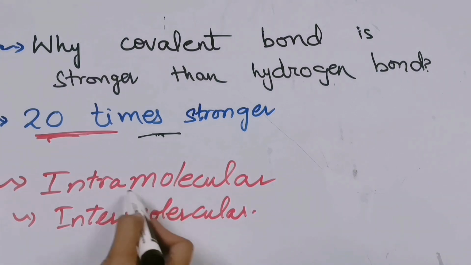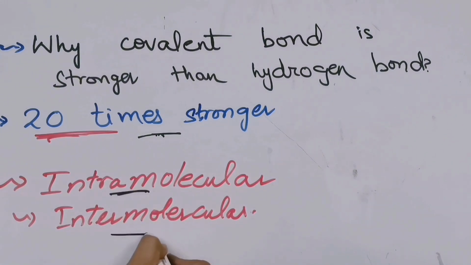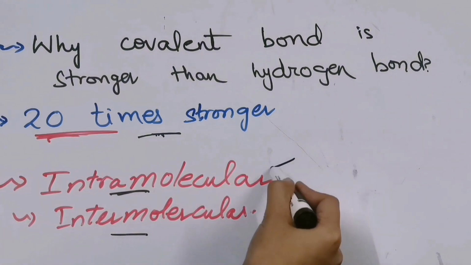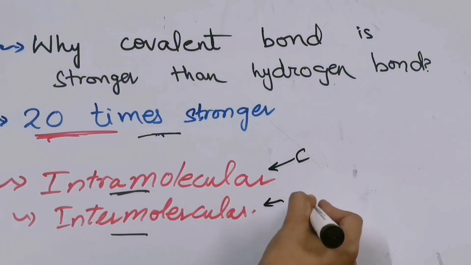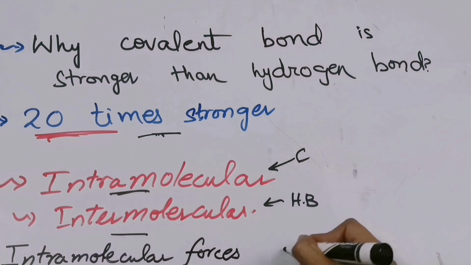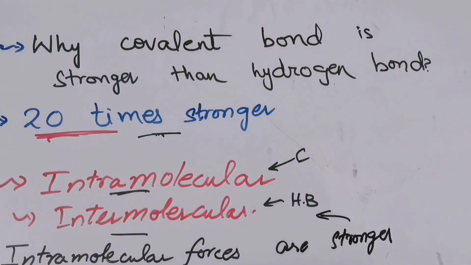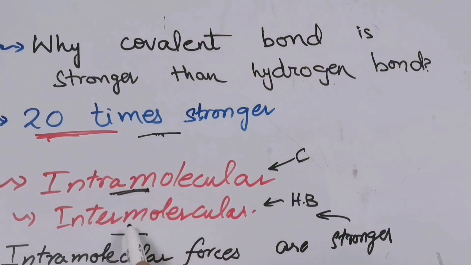See over here, we have two types of forces, that is intramolecular and the other is intermolecular force. The covalent bond is intramolecular and the hydrogen bond is intermolecular force. We know that intramolecular forces are stronger than the intermolecular forces. So covalent bond is intramolecular, so it means that it will be stronger than the intermolecular hydrogen bonding.